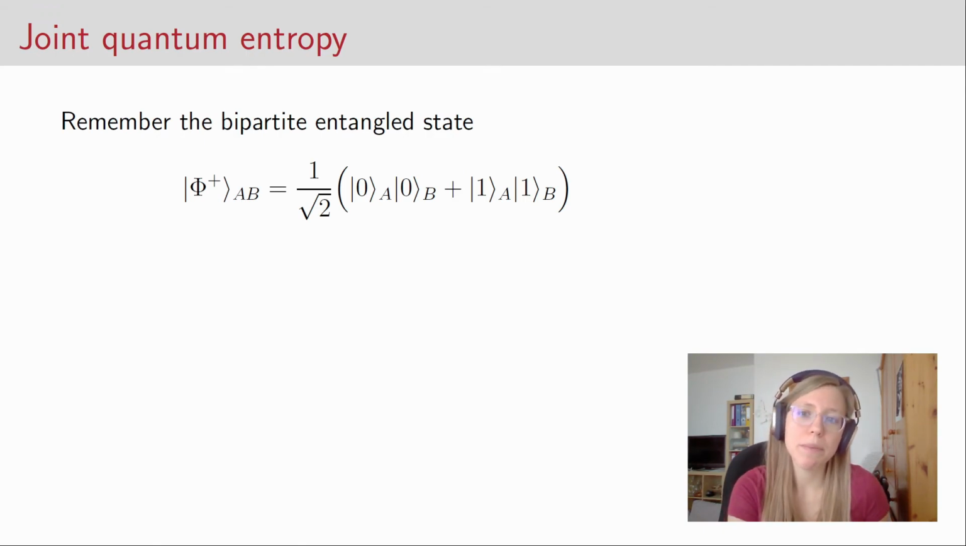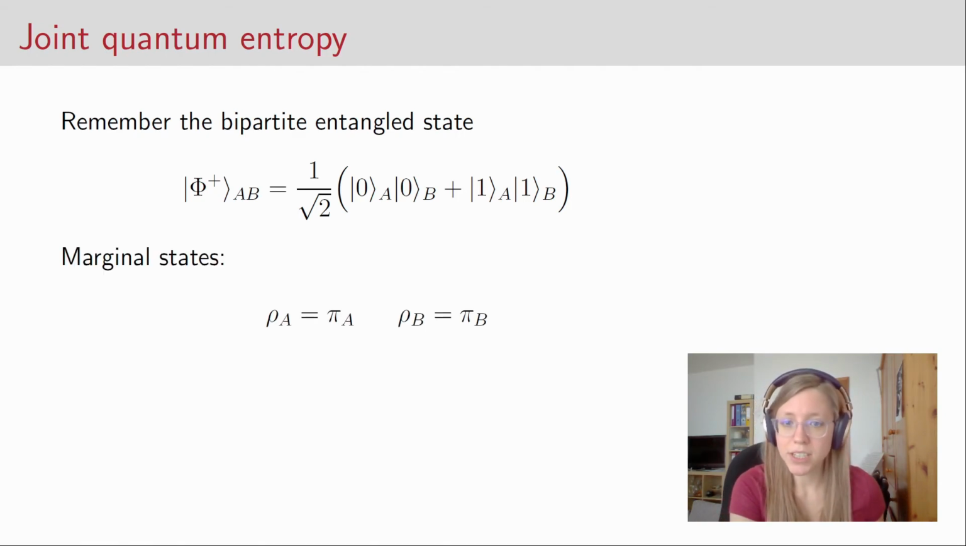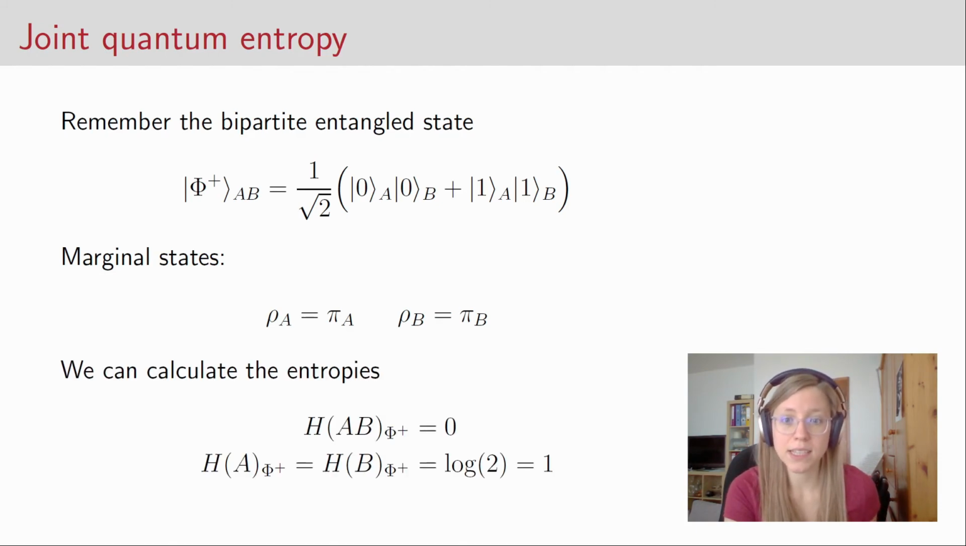So you probably remember the bipartite entangled state phi+. We have seen it a lot in the last video. It is simply the state |00> plus |11> divided by the square root of 2. The marginal states are the maximally mixed state for both systems. These are denoted pi A and pi B. We can now compute the entropies that correspond to these systems.